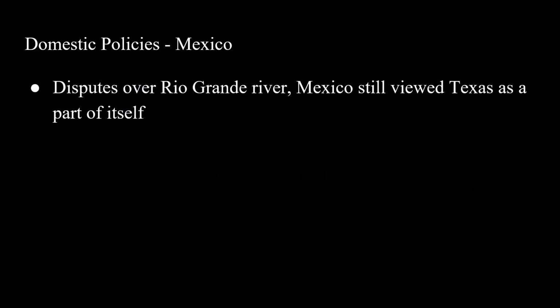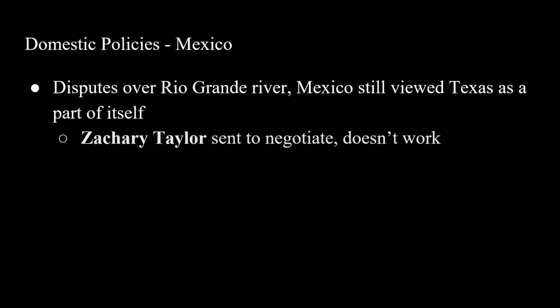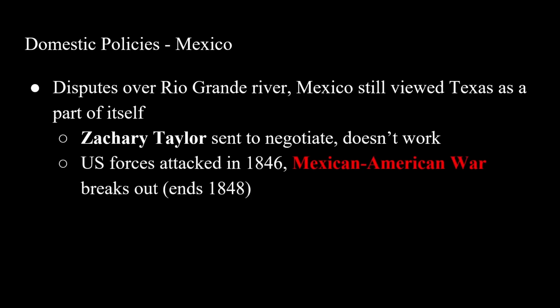Now, the big problem is going to be Mexico. There's going to be disputes over the Rio Grande River, and Mexico still viewed Texas as a part of itself. Zachary Taylor is going to be sent to negotiate, but this doesn't work. And ultimately, US forces are going to be attacked in 1846, and the Mexican-American War breaks out.